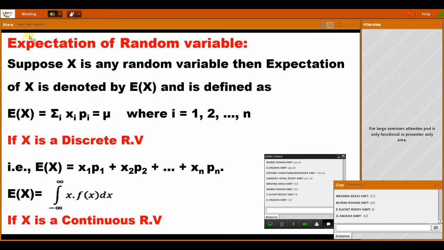So here, this is the formula for expectation. Just go through this slide for 2 minutes.